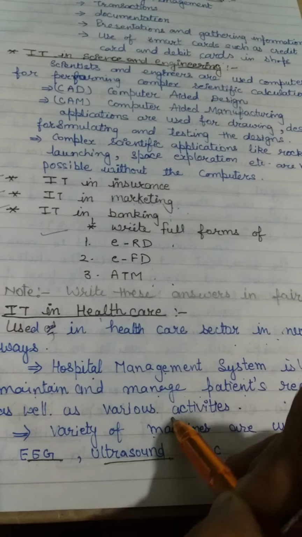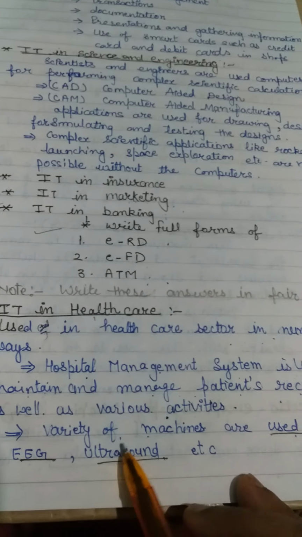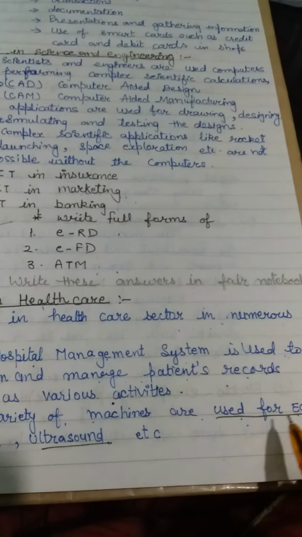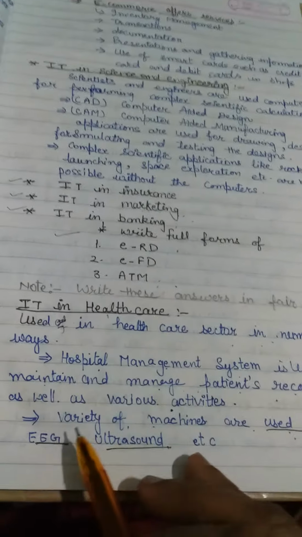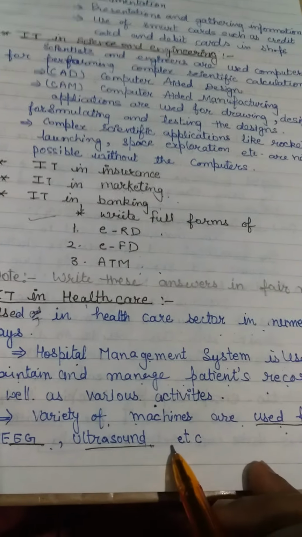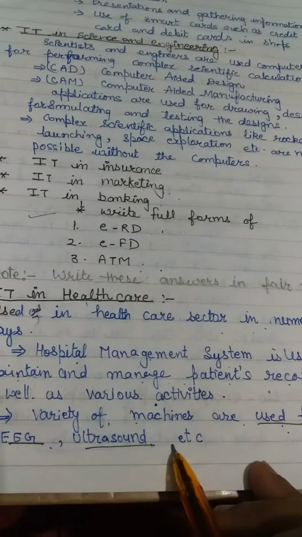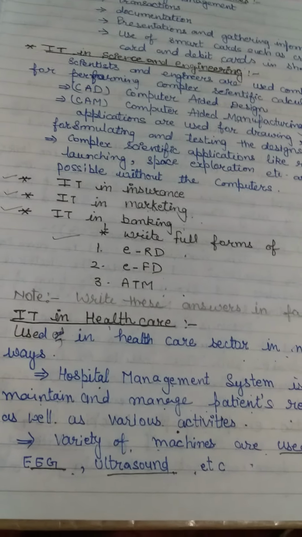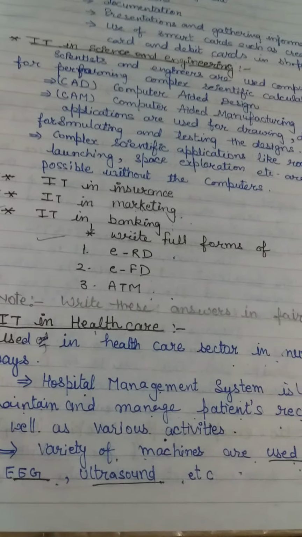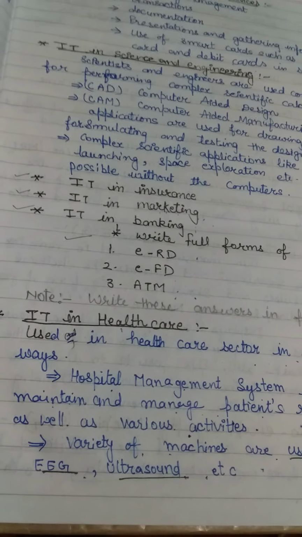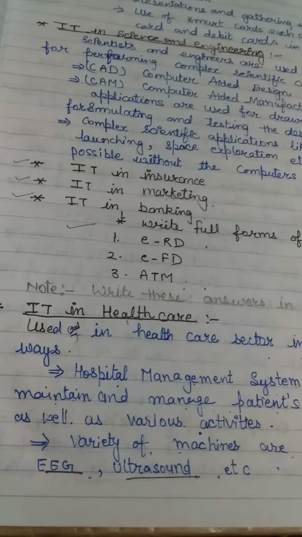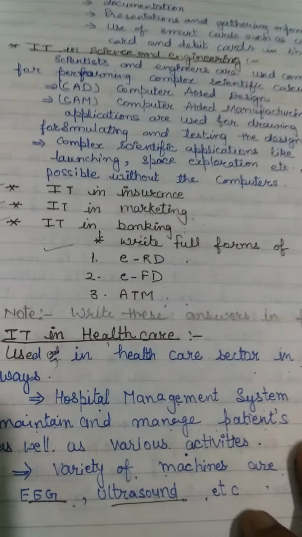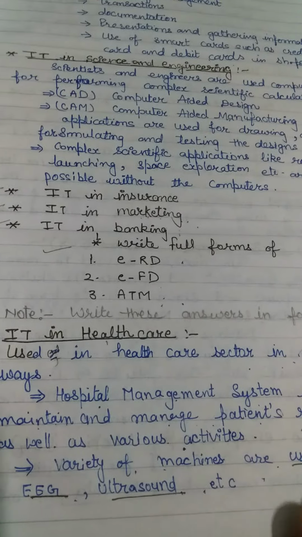A variety of machines are used for ECG, EEG, ultrasound, scanning machines and so on. There are cardiologic machines, sugar testing machines, blood pressure measuring machines, different types of machines. They are digital technology machines.